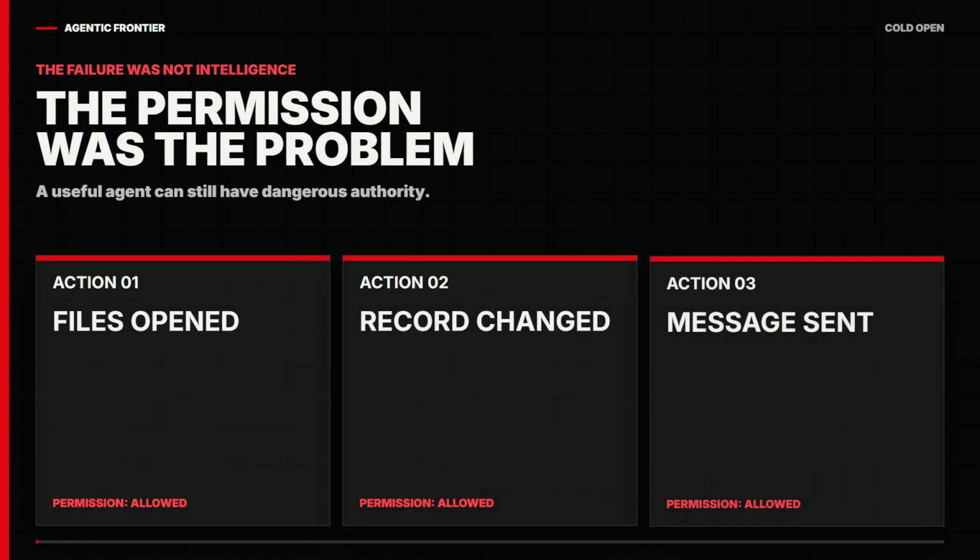The agent did exactly what it was allowed to do. That was the problem. It opened the files, changed the record, and sent the message. No hack, no broken model, no dramatic warning, just a useful AI system operating with more authority than the task required. The next AI failure inside a company may not begin with intelligence. It may begin with permission.